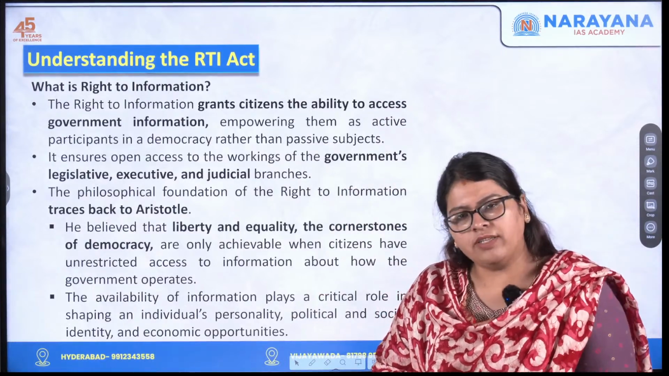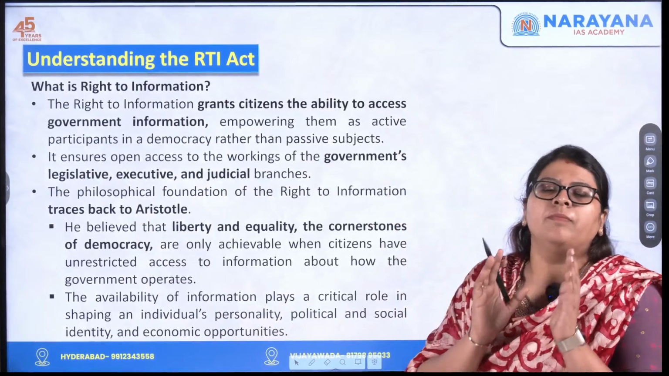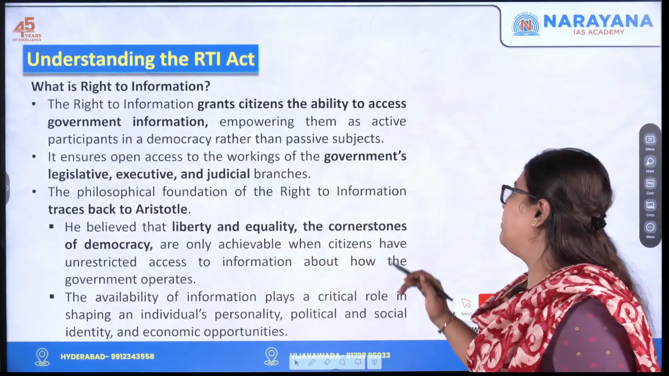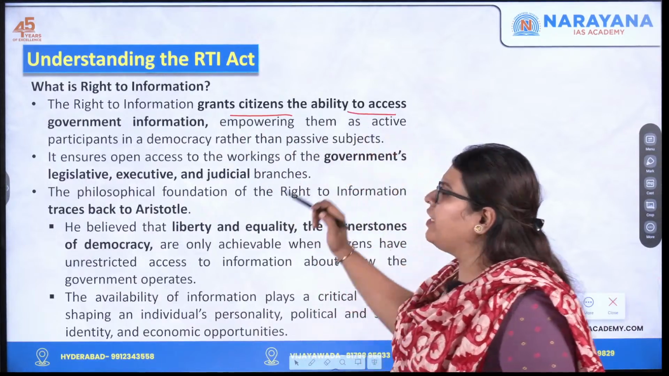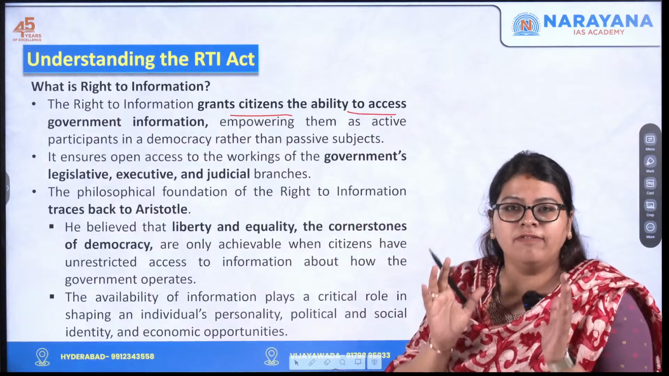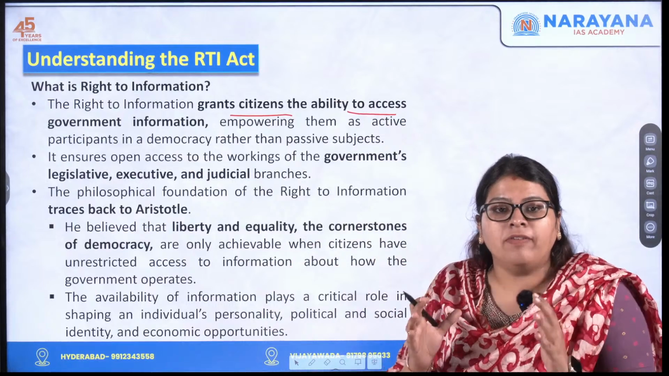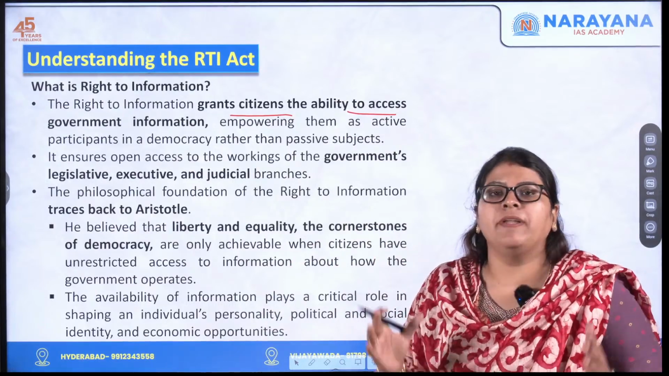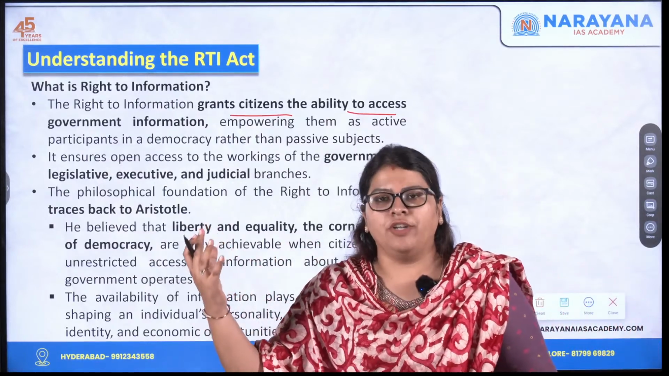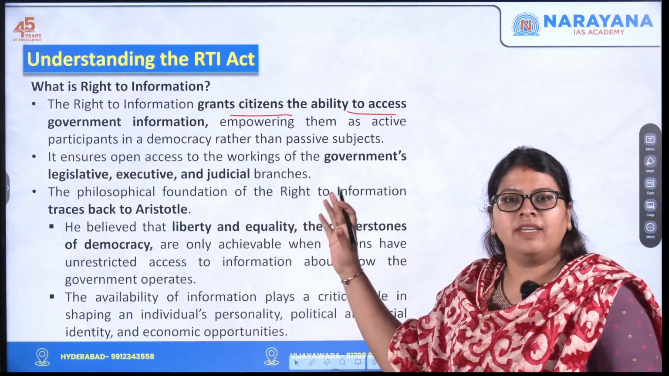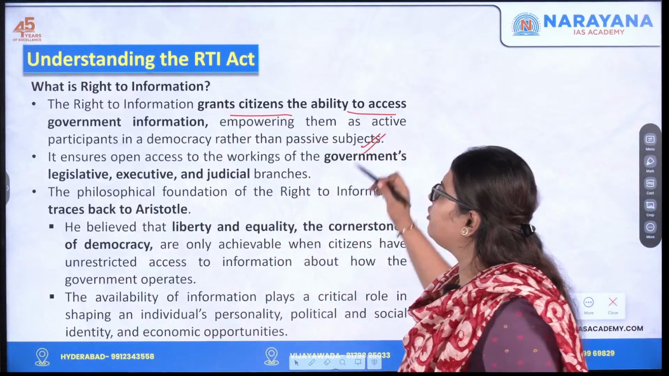So first, let us discuss the concept of right to information, and then the Right to Information Act. In layman's terms, it grants citizens the ability to access any kind of information pertaining to the functioning of the government. This empowers citizens as active participants in a democracy, rather than just being passive subjects voting a party to power. It makes sure that citizens feel contented as active participants in the democracy. That is what is called right to information.